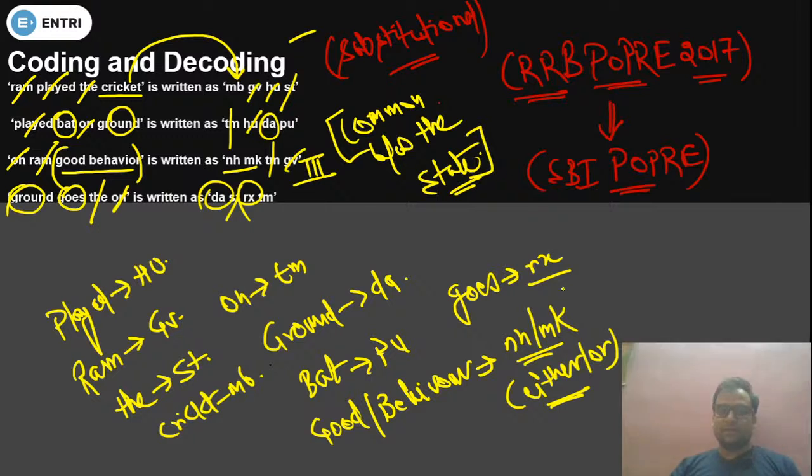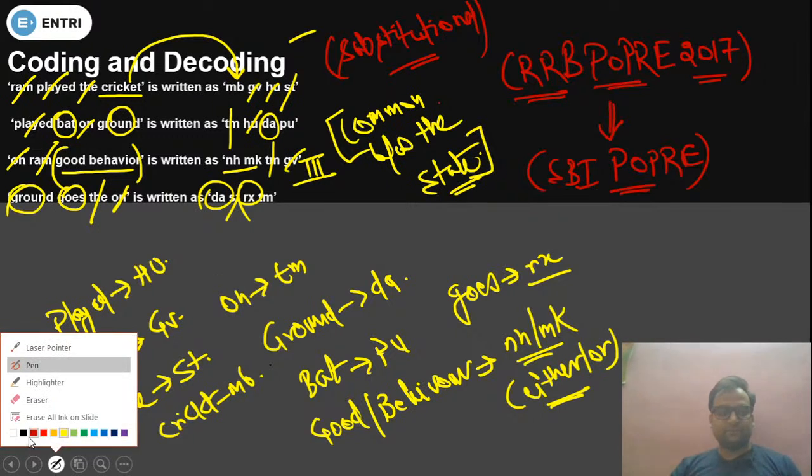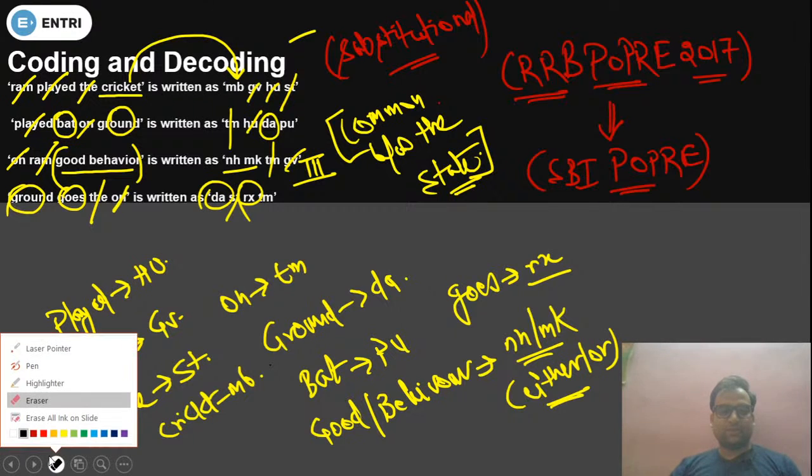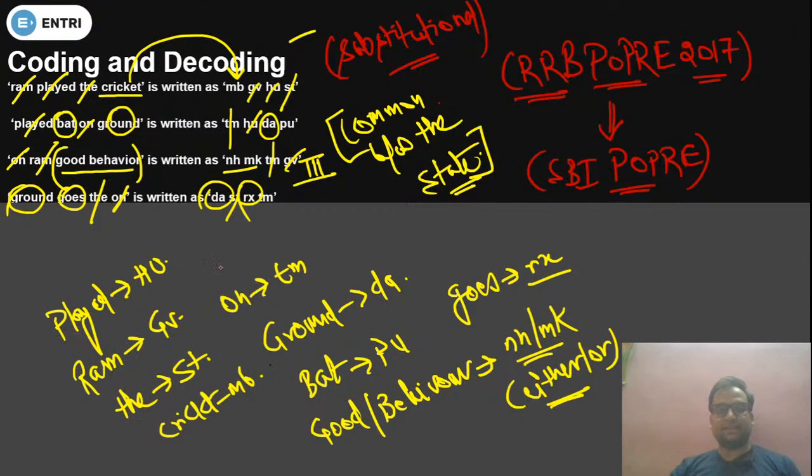Is everything clear? Tell me, are you able to understand it or not? Just tell me quickly. Did you understand or not? So this should be your approach, and this common method should be done in exam within less than 3 minutes. In less than 3 minutes you can easily score 5 marks.